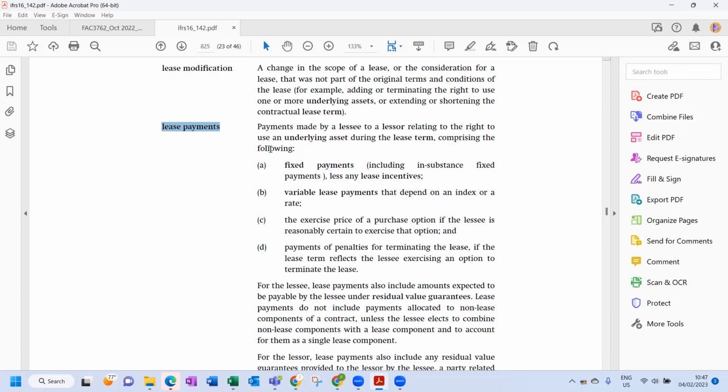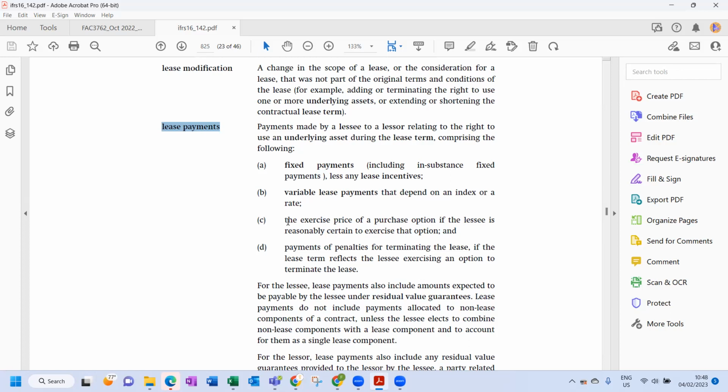We have a fixed payment, but we don't have variable payments. And then number C, the exercise price of a purchase option if the lessee will take it. So we know there is no exercise price. But if there was an exercise price, it does not mean it must be included. You will only include it if it is reasonably certain that the lessee will make use of that option.